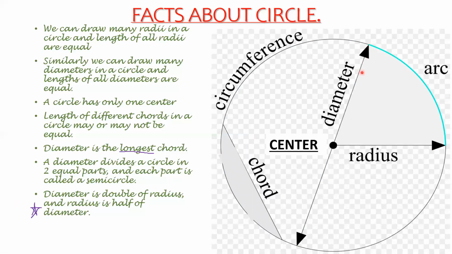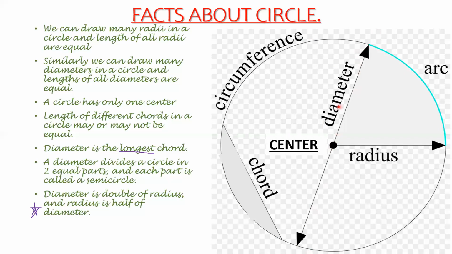If I take this diameter, from this center to this point, it's a radius, and from this center to this point, it's a radius. So you can say that this diameter is made up of two radii. Agree? So I can say that the diameter is double of radius.